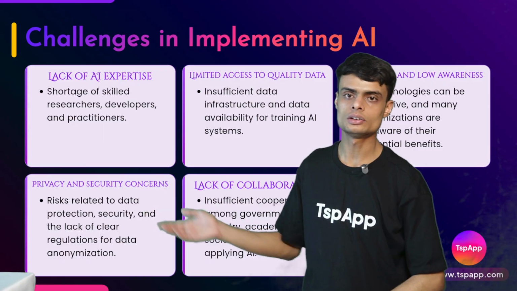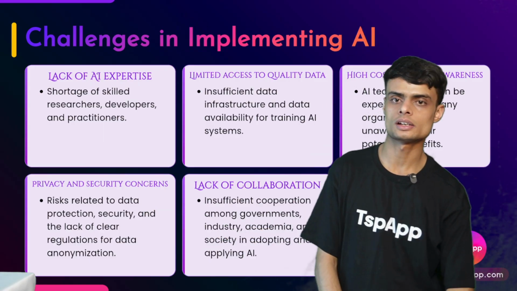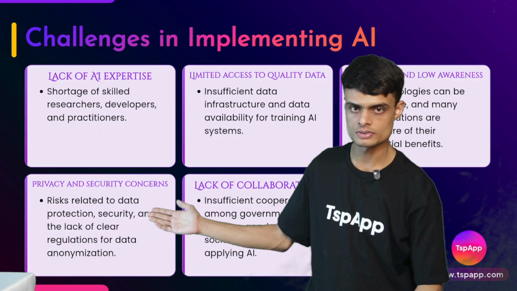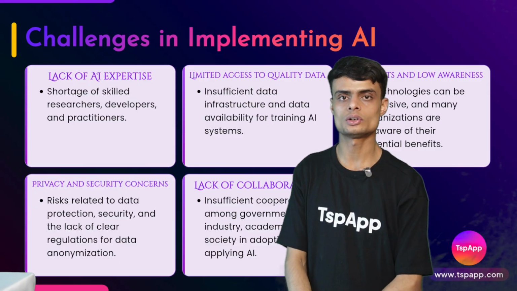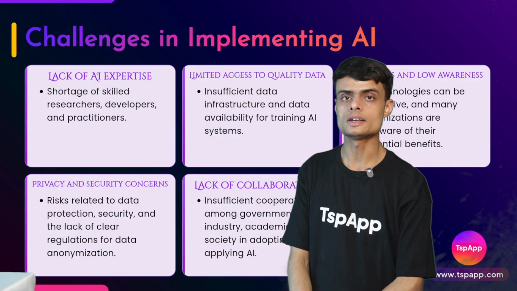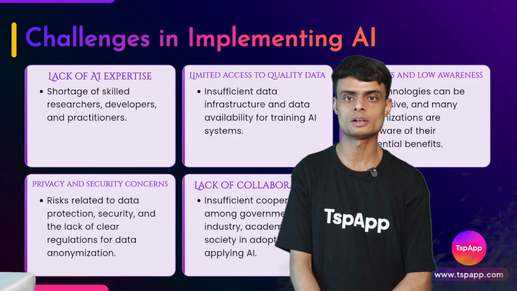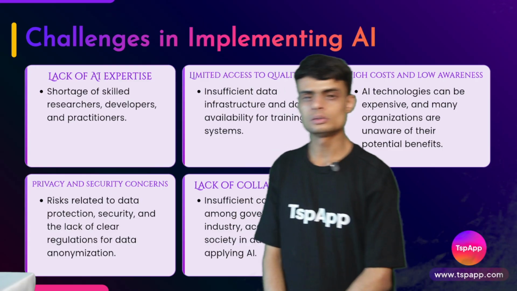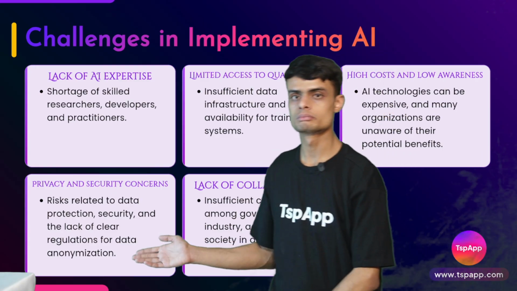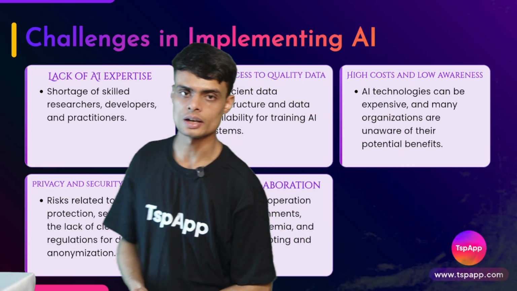As we saw in the previous topic on disadvantages of AI, if AI is used for hacking, it can become a serious security concern. So this is how the problems of AI exist.